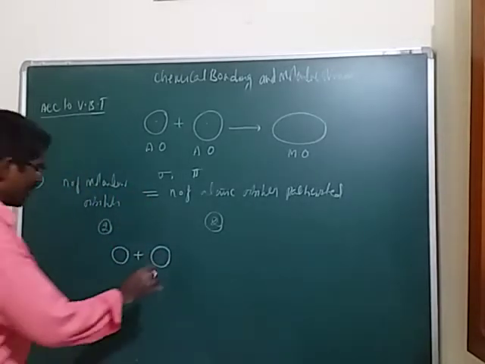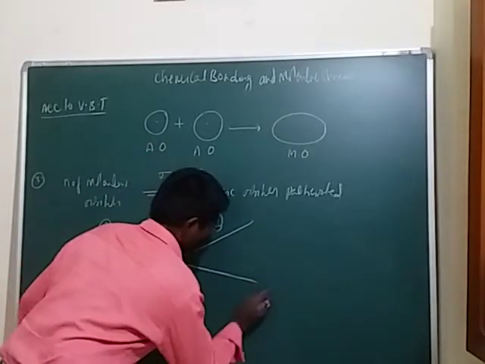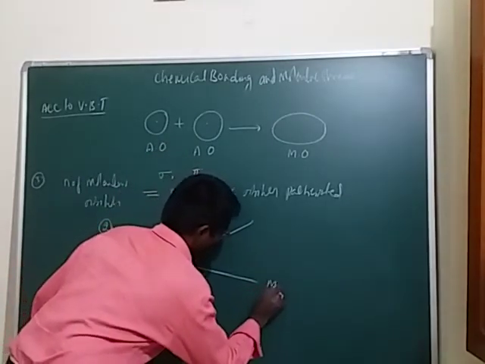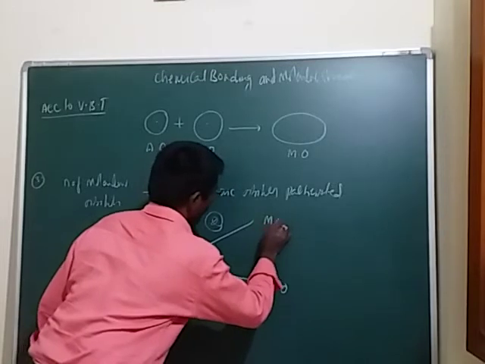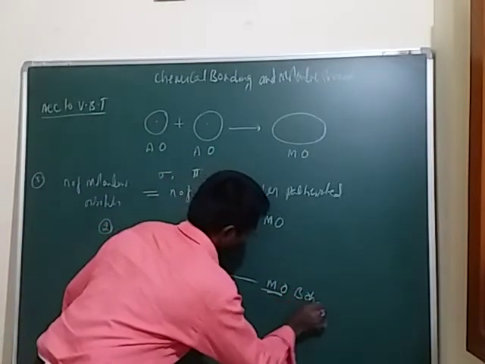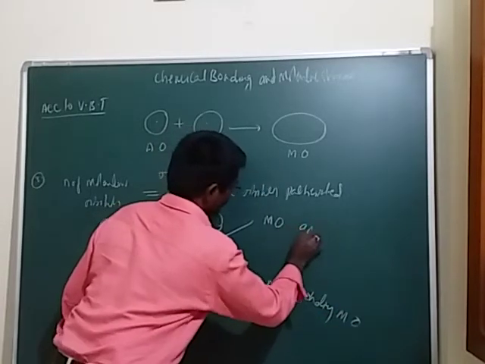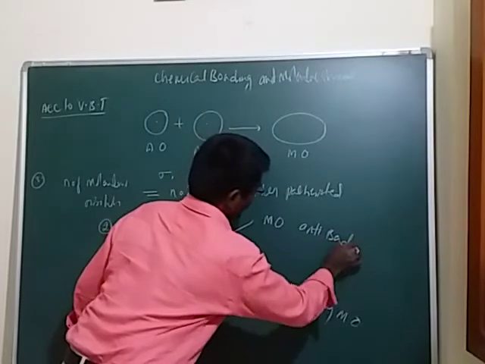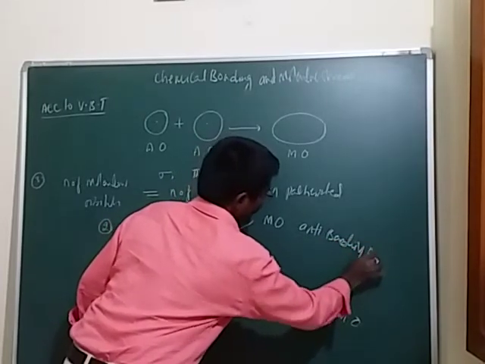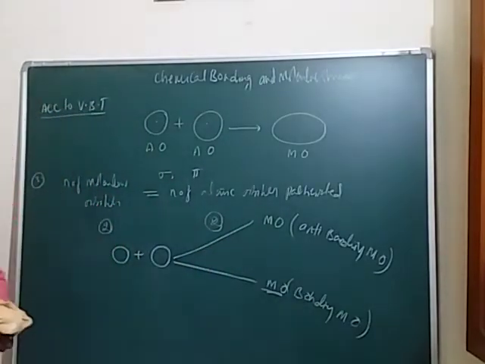Now it can form two types of molecular orbitals. Here is one molecular orbital and here is another molecular orbital. This one is the bonding molecular orbital, and this one is the anti-bonding molecular orbital.